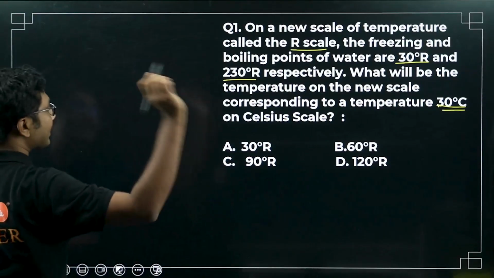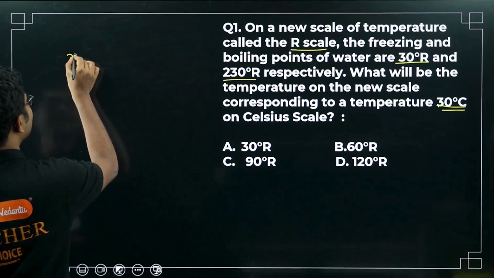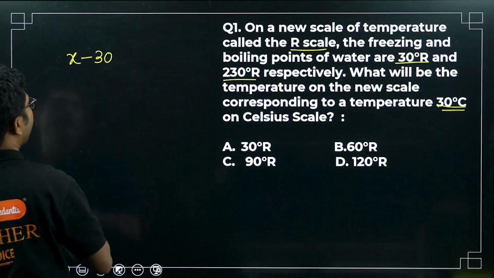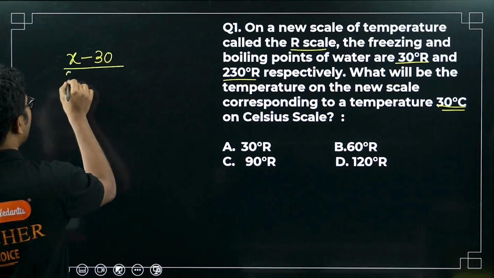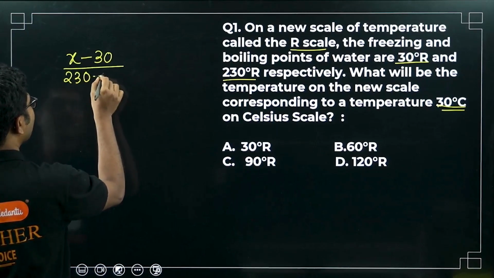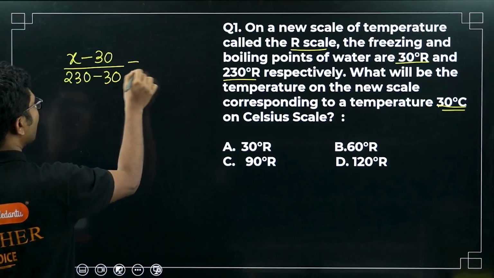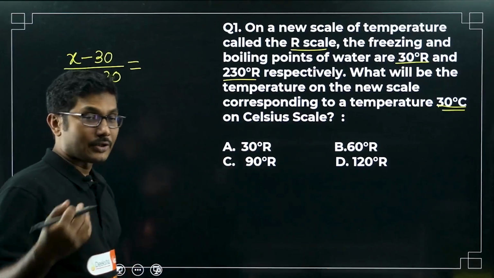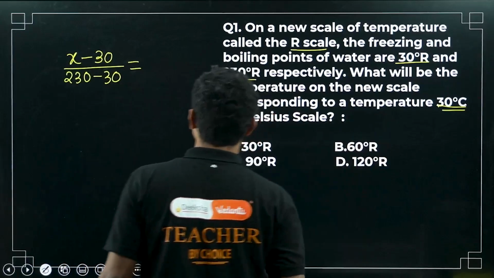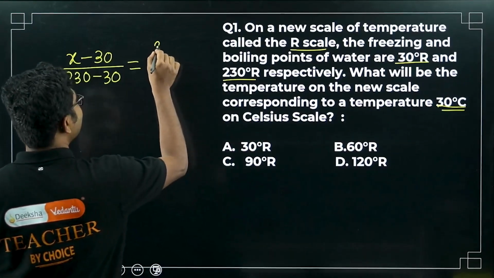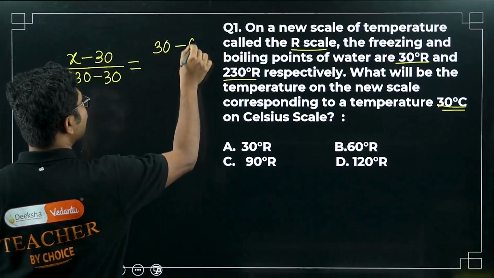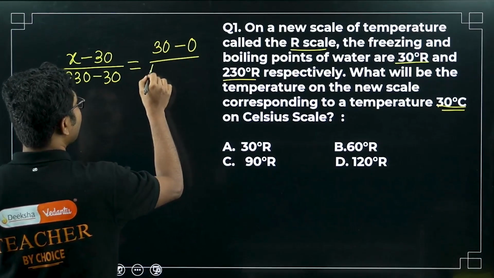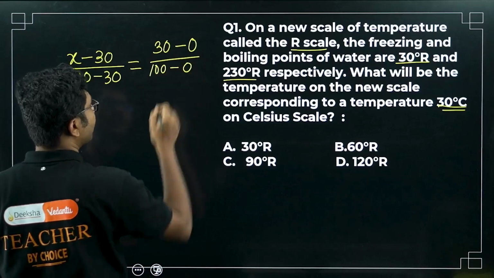If the temperature in that scale is X, then X minus lower fixed point divided by upper fixed point minus lower fixed point equals the same ratio for the scale with which you are comparing. In this case, we are comparing the Celsius scale, so 30 Celsius minus its lower fixed point, divided by upper fixed point minus lower fixed point.